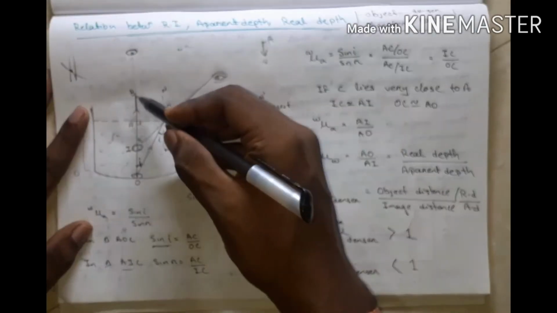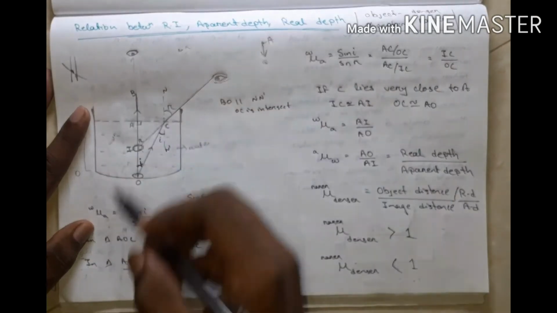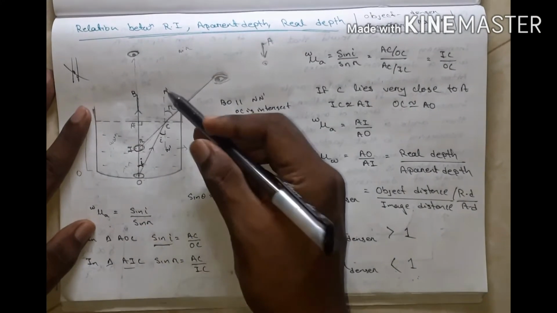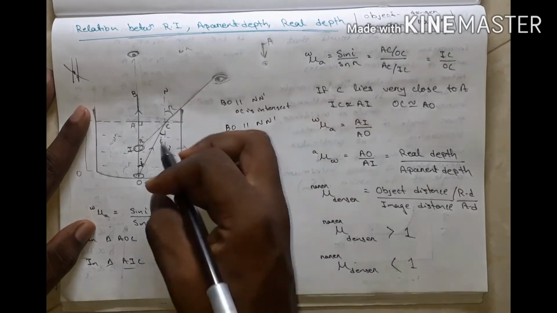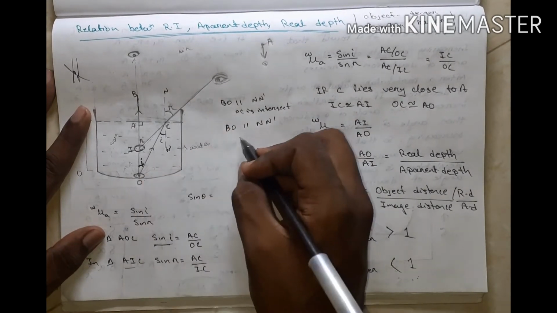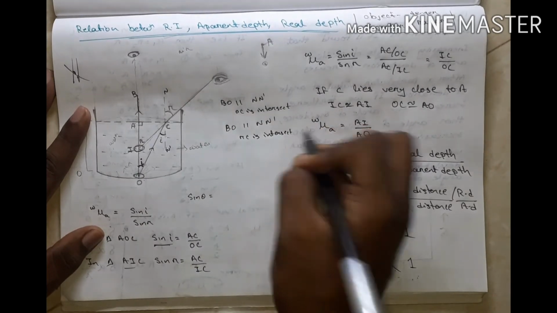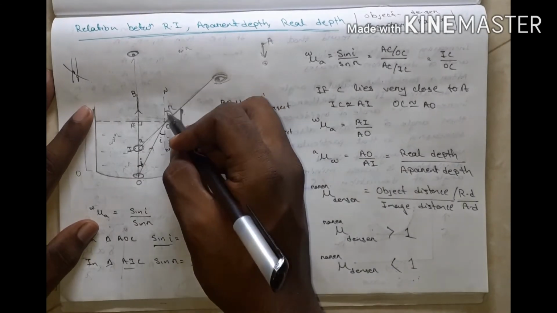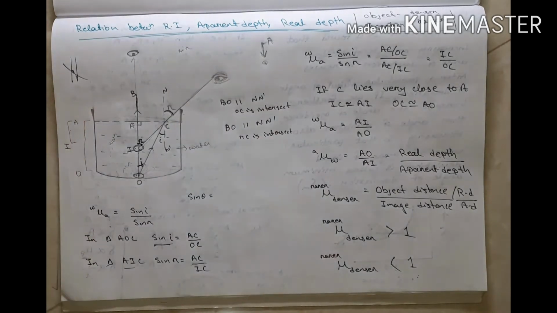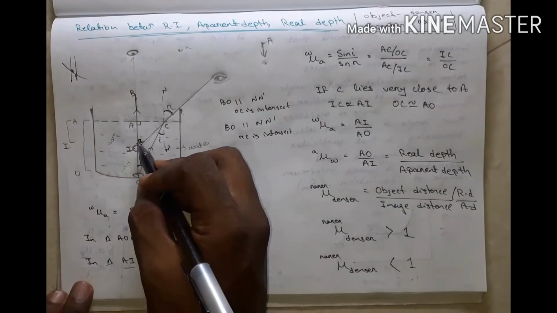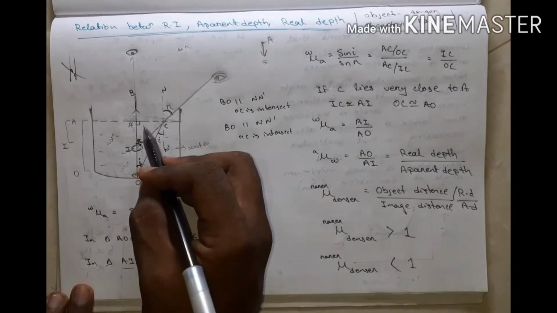Again, it is a parallel line. OB and NN dash are parallel lines, BO is parallel to NN dash, and RC is the intersecting line. In a similar way, if this angle is r, then this is also r. Then sin r, according to sin theta, is perpendicular by hypotenuse.